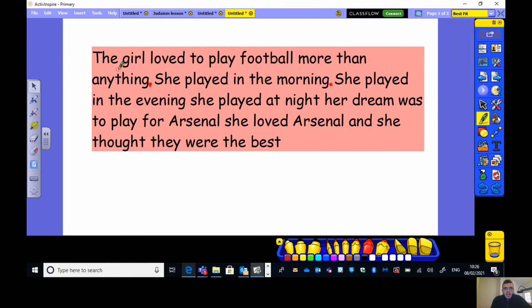The girl loved to play football more than anything, full stop. She played in the morning, full stop. She played in the evening, full stop. Because she played at night is another bit of information. She played in the evening, full stop, capital S here. She played at night. Again, one bit of information, full stop, because her dream was to play for Arsenal is talking about a new point. So she played at night. Although a short sentence, it's still one sentence. It's one bit of information. Capital H here.